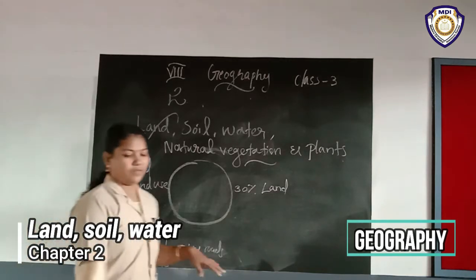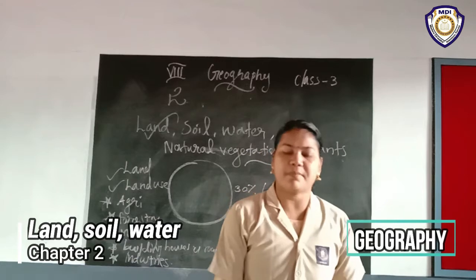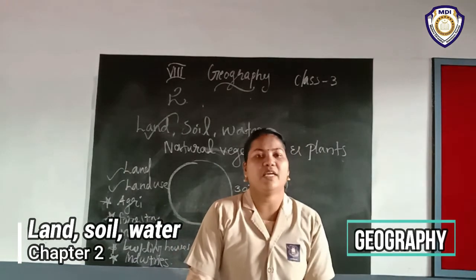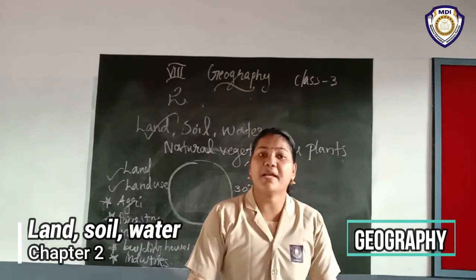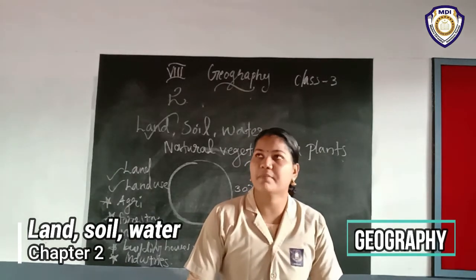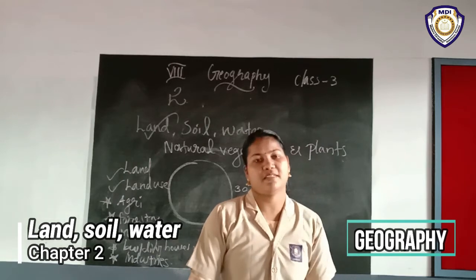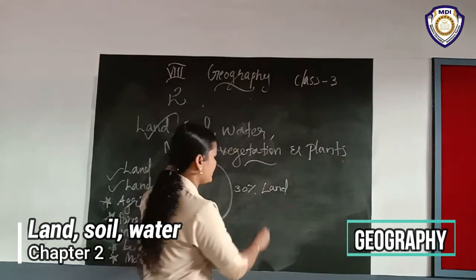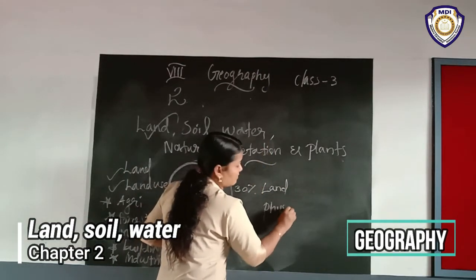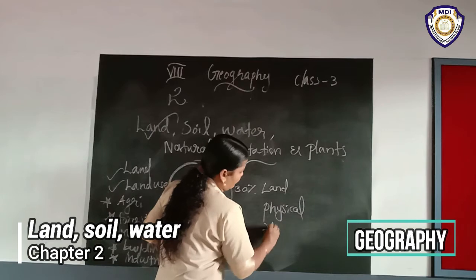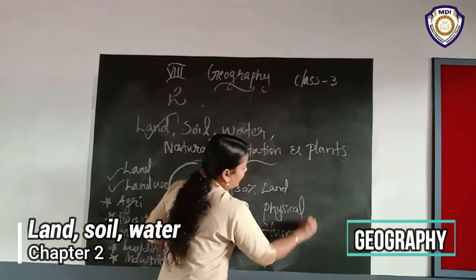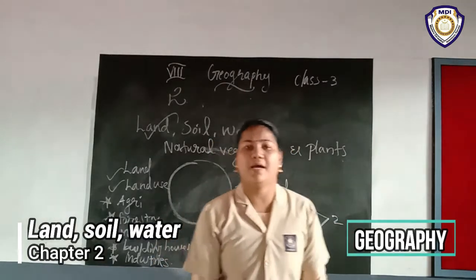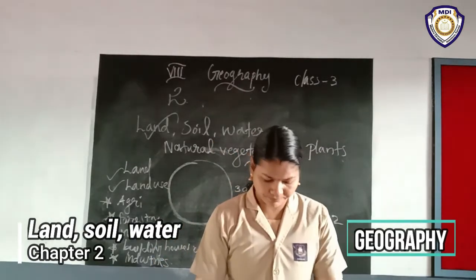Then we want to discuss that the use of land is determined by physical factors and human factors. How can we use this land? It is determined. What do you mean by determined? Determined means decided. It is determined mainly by two factors. What are the two factors? Physical factors and human factors. Mainly two factors determine how to use this land.